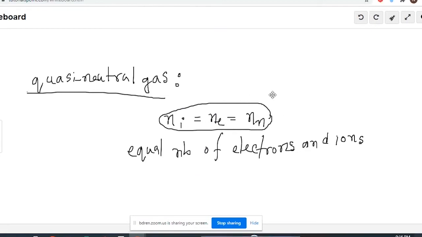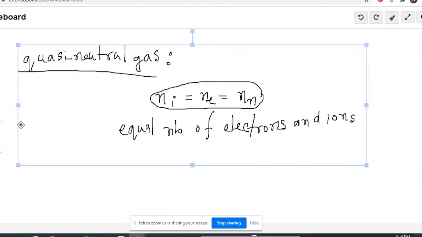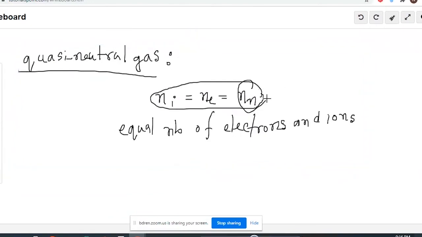So the net density of the plasma state has to be neutral. Neutral here means all electromagnetic forces have to be zero outside the plasma state.